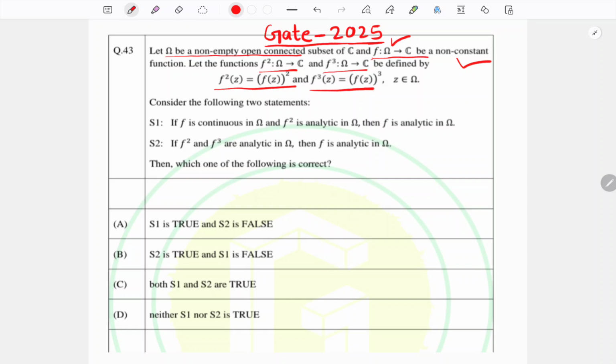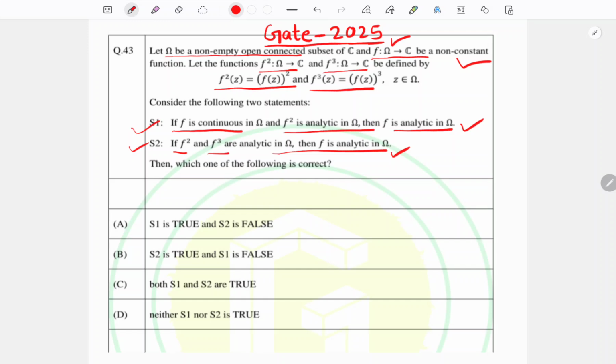The statement S1 is saying: if f is continuous and f square is analytic, then we have to prove f is analytic. And statement S2 is saying that if f square and f cube are analytic, then we have to prove that f is analytic. But these are not one-line proofs; both statements are true, but we have to prove them one by one.